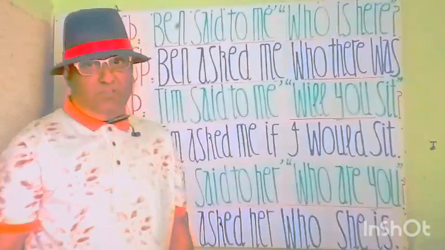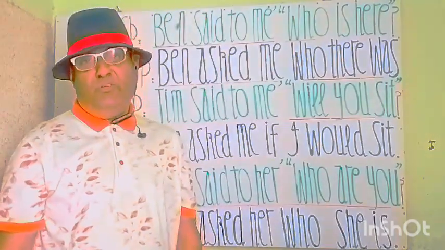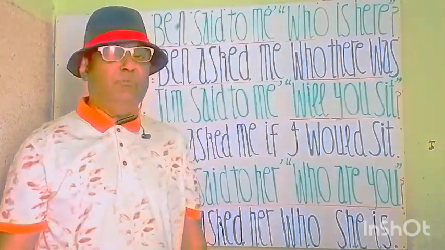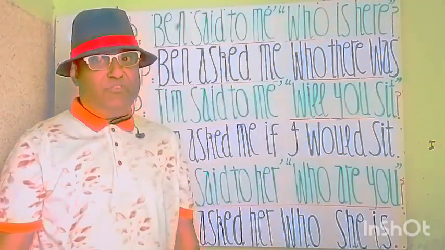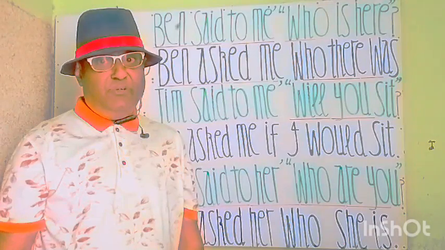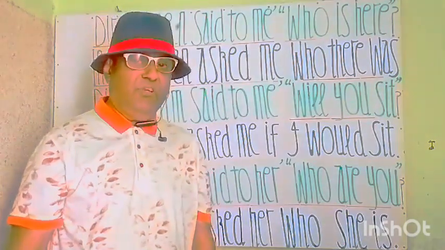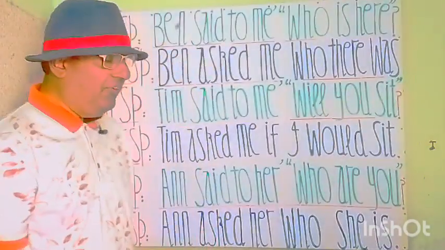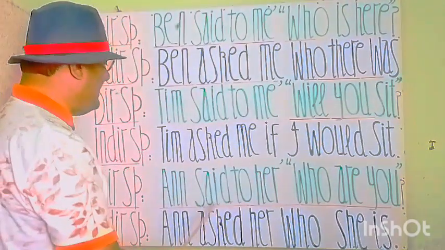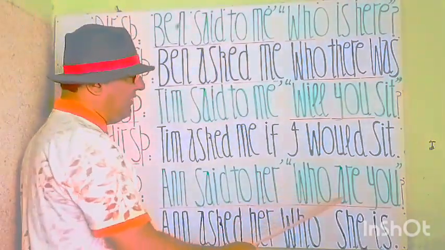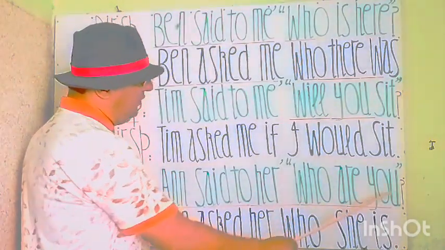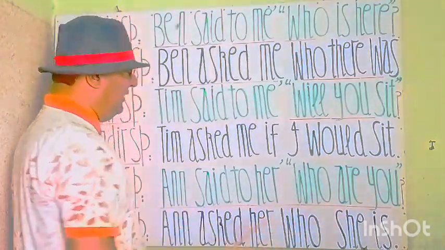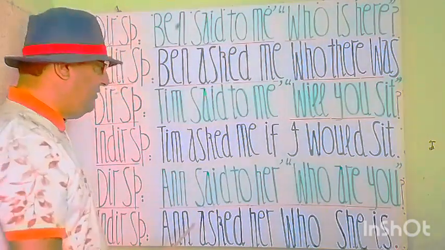These type of sentences are commonly used in speaking and day-to-day life communication. My students memorize these good statements, good interrogative statements and simple interrogatives. Let's see the changes, how it's going to change. So, N said to her, comma, inverted comma start, who are you? N ने उस लेडी से पूछा, who are you? आप कौन हो?